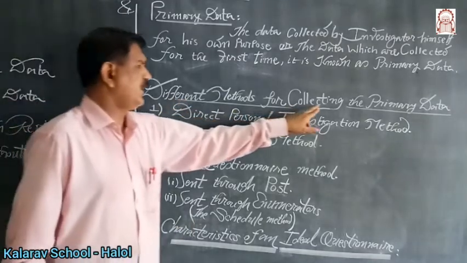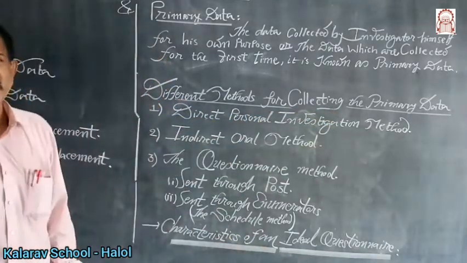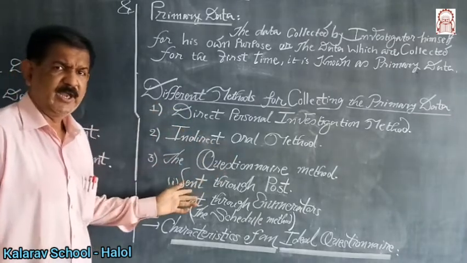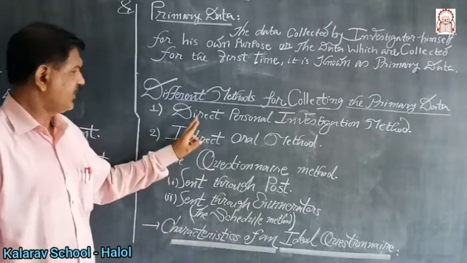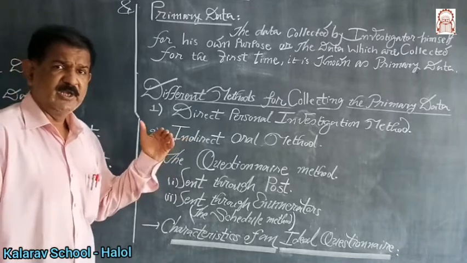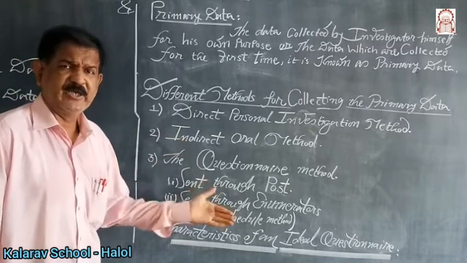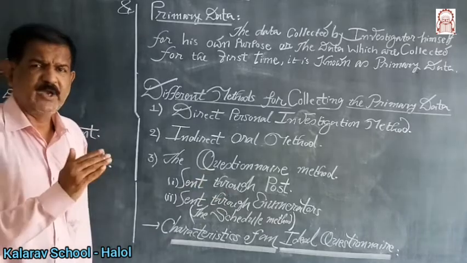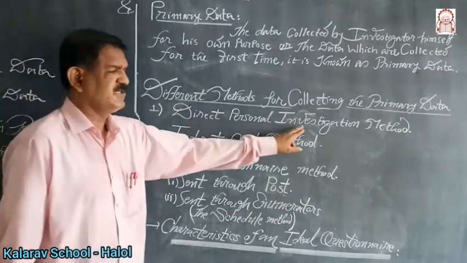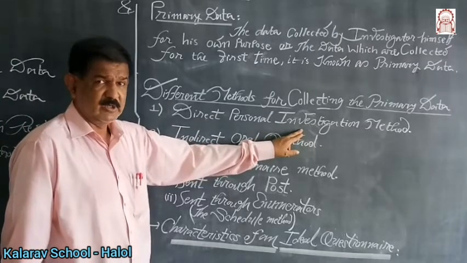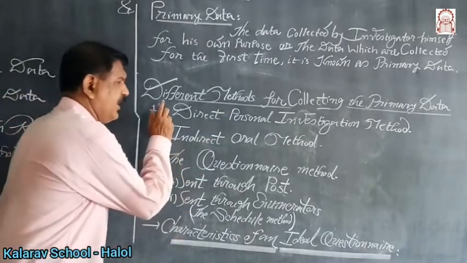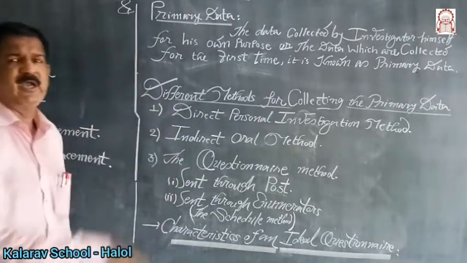Different methods for collecting the primary data. There are various methods, mainly three methods: direct personal investigation method, indirect oral method and questionnaire method. Now what is the direct personal investigation method? In this method, the investigator contacts the informants personally and asks different questions relating to the inquiry and collects the data. It is known as direct personal investigation method. This method is time consuming, but all the data obtained under this method are more accurate and hence more reliable.